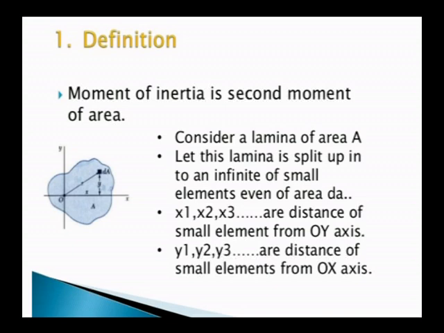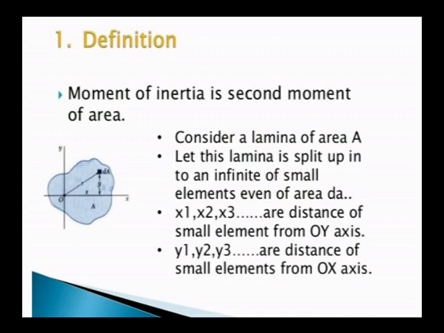Again, if the same distance is multiplied by dA into y, that is, if you multiply by y again, it becomes the second moment. That means the perpendicular distance is multiplied two times, so that is called the second moment of an area. So dA into y square is the second moment of an area, but only for the small strip.